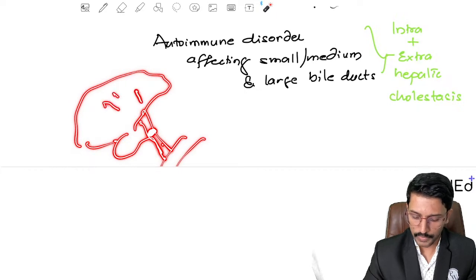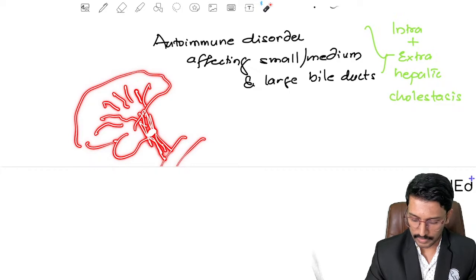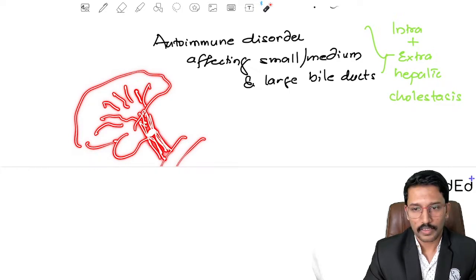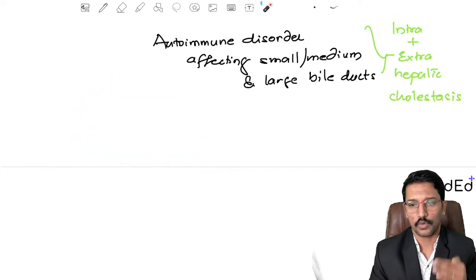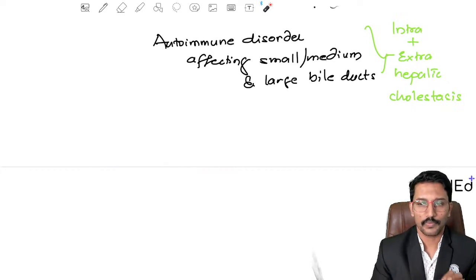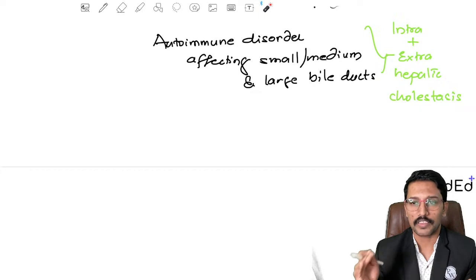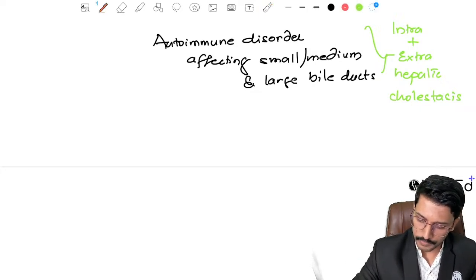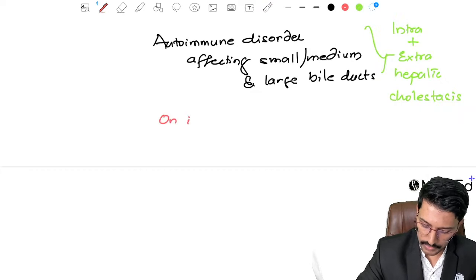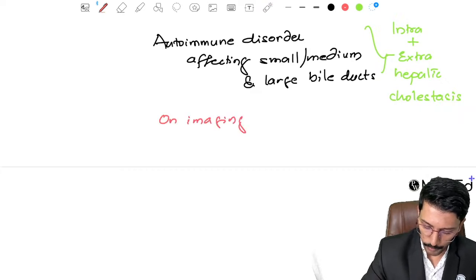So pressure inside all the bile ducts which are draining towards this extrahepatic bile duct, the outside bile duct, will increase. So all these intrahepatic biliary radicals will get dilated. Whenever you see an ultrasound or MRCP or ERCP showing dilated intrahepatic biliary radicals, it is suggestive of extrahepatic cholestasis or obstruction.